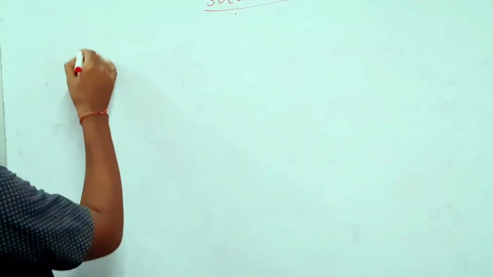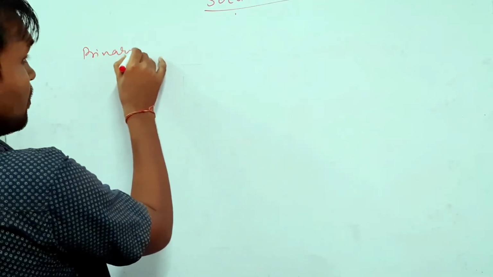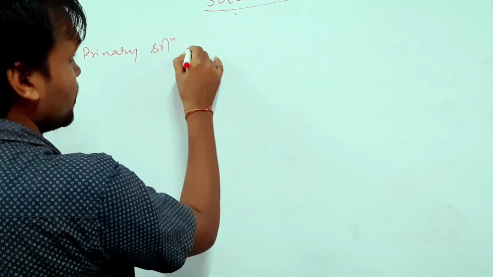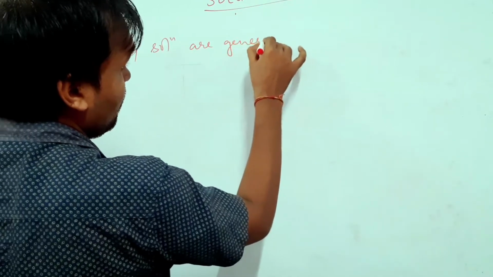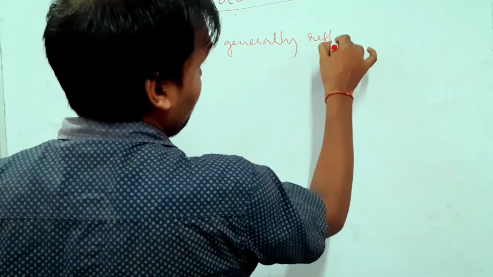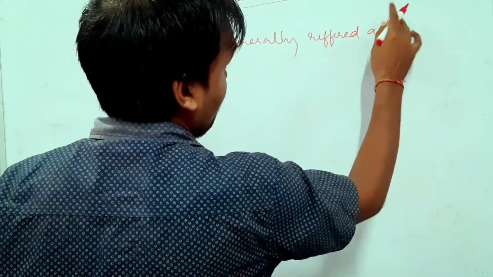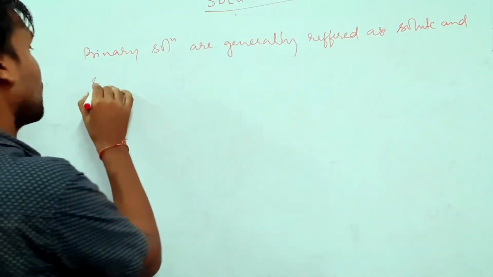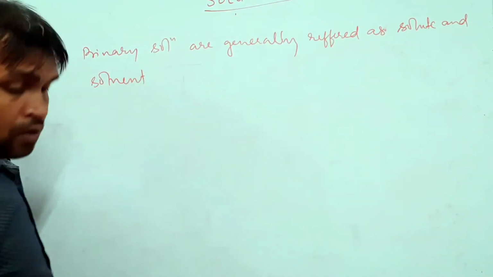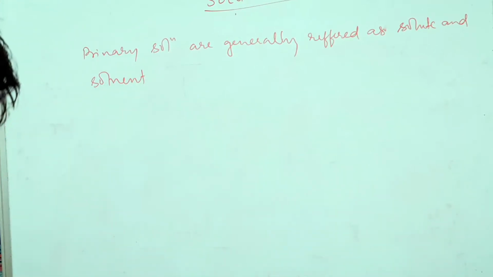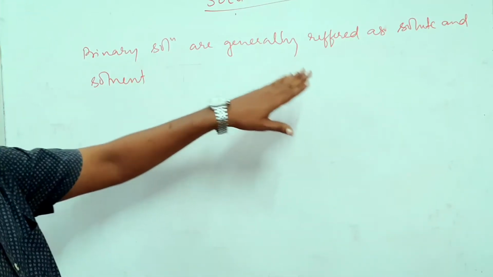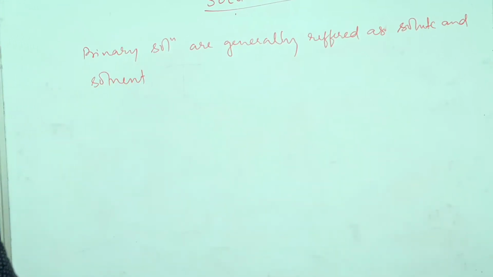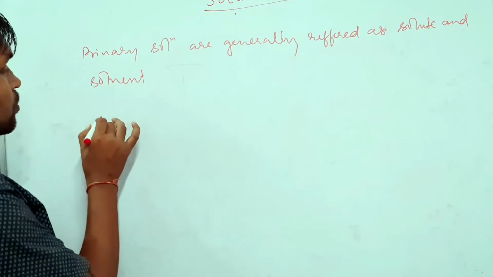So now, binary solutions. Binary solutions are generally referred to as solute and solvent. So now let us understand what is solute and what is solvent.